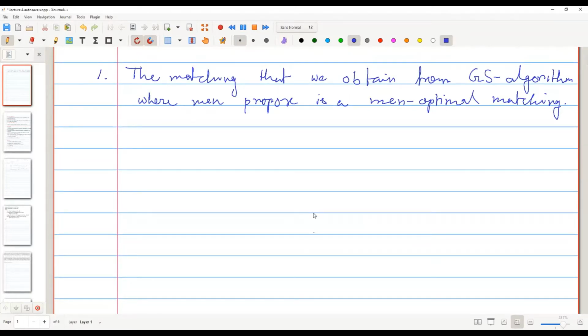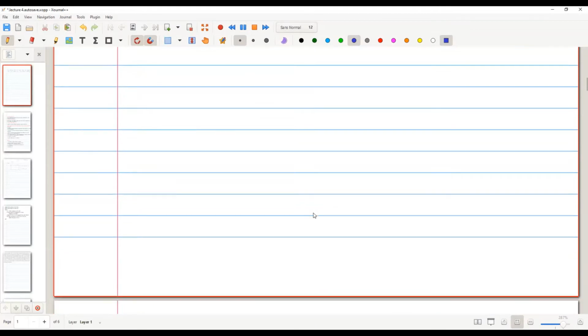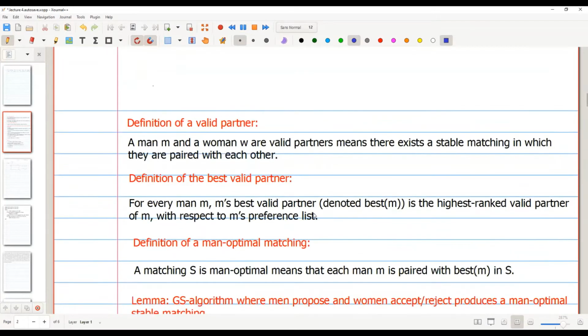The matching that we obtain from the Gale-Shapley algorithm, where the men propose, is a man optimal matching, that we are going to prove first. To prove that we will have to know some notations. I typed it because it will be easier to read. So first of all, we have a valid partner. So what is a valid partner?